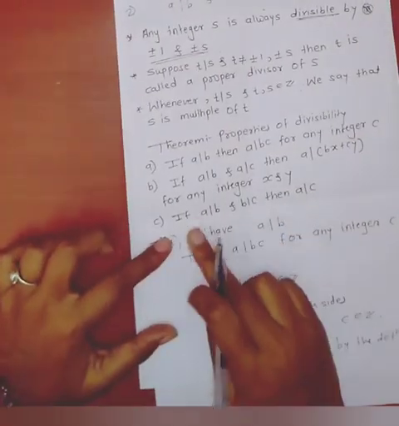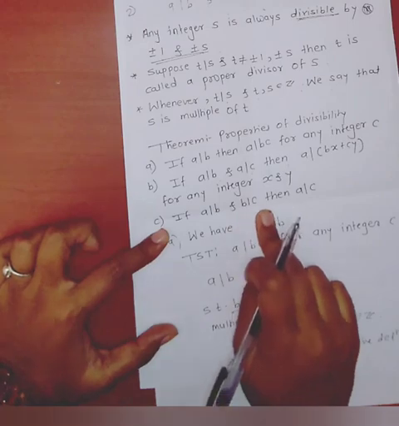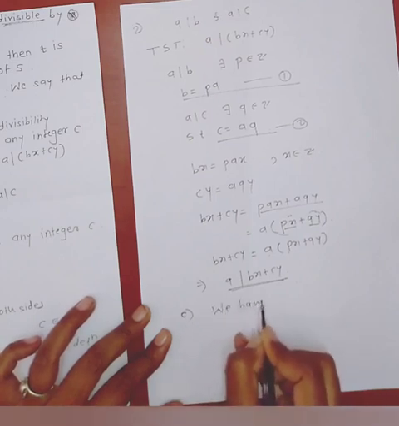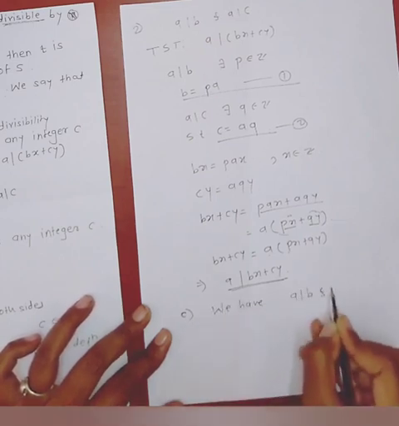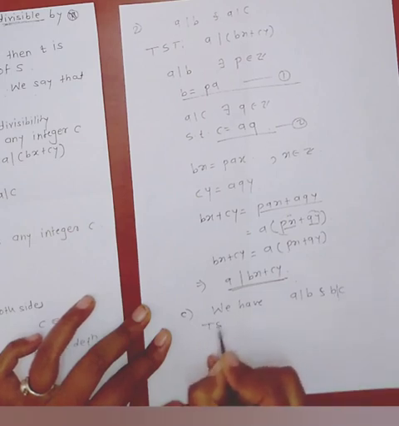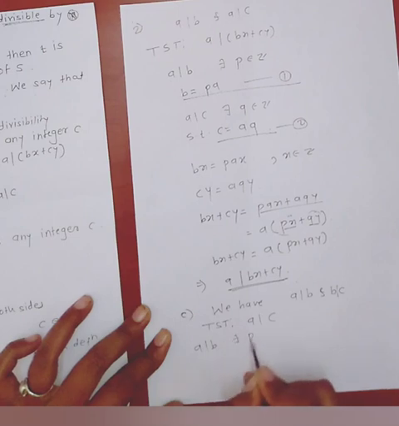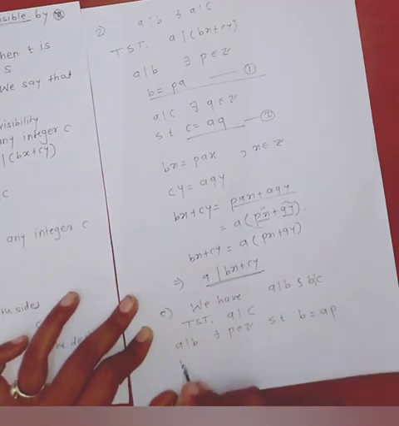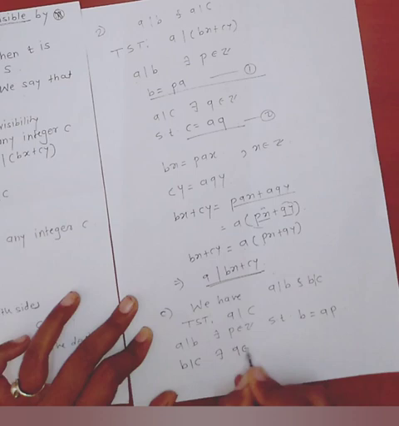Now third, if a divides b and b divides c, then a divides c. We have a divides b and b divides c, and we have to show that a divides c. a divides b, so there exists an integer p belongs to z such that b equal to ap, and b divides c, so there exists an integer q belongs to z such that c equal to bq.